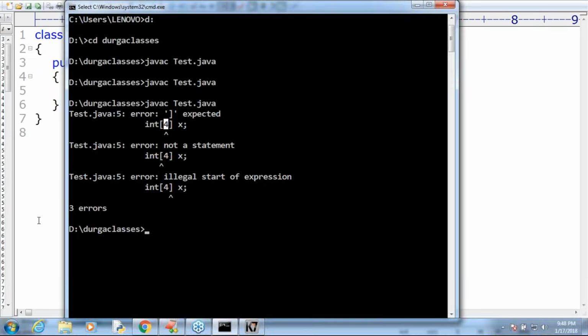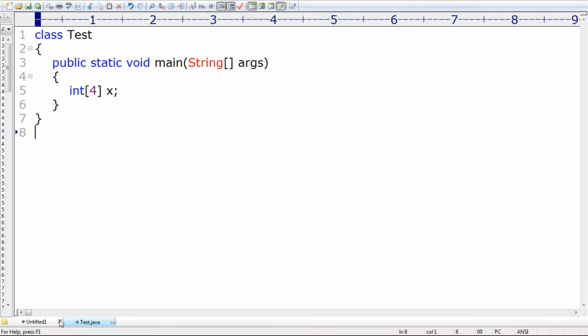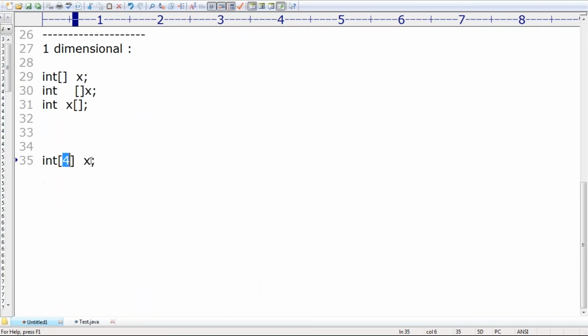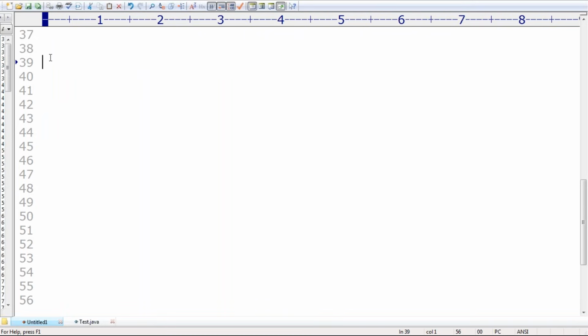Okay, that's all, sir. So next, similarly, I want to declare two-dimensional arrays. Remember, up to this point only one point I covered: at the time of array declaration, we are not allowed to specify the size. Just remember, memorize. Now, I want to declare two-dimensional arrays.